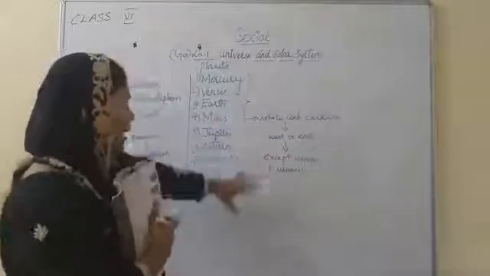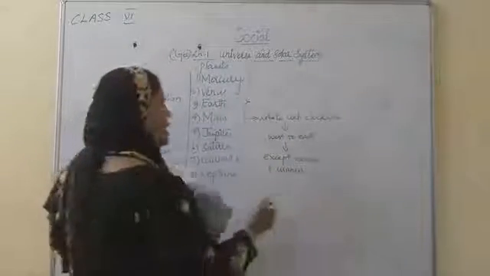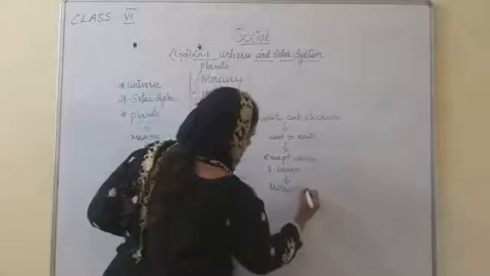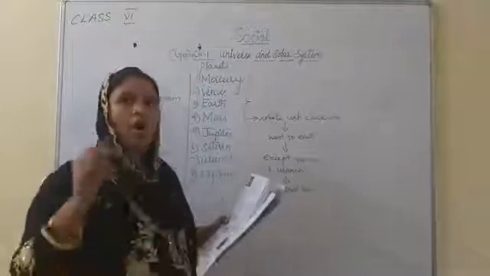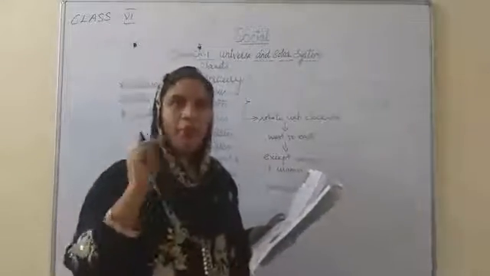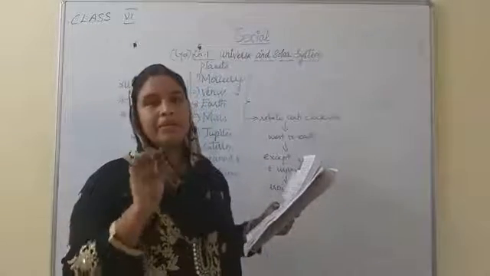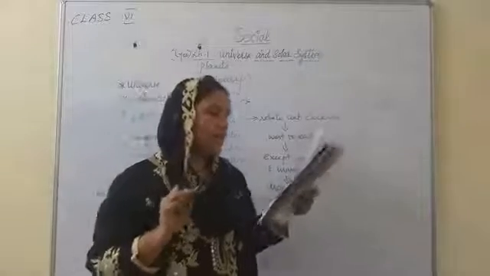All these 8 planets move around the sun only, because all the 8 planets revolve around the center. The sun is the center part.